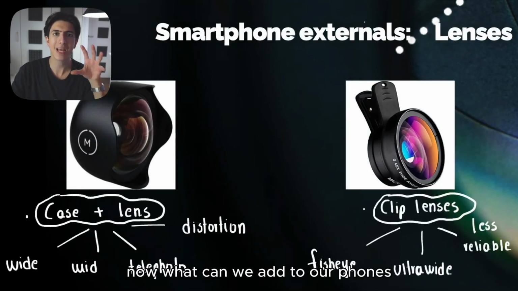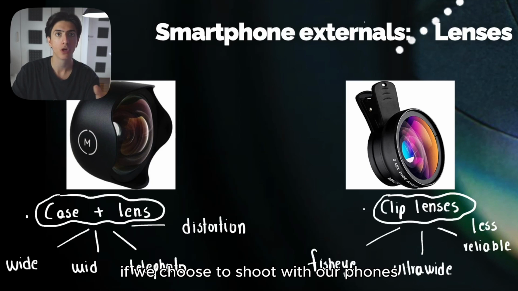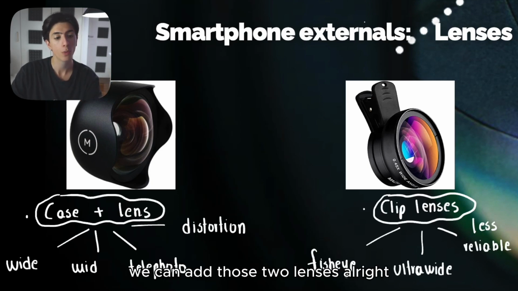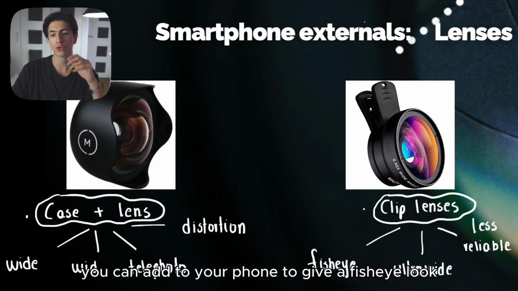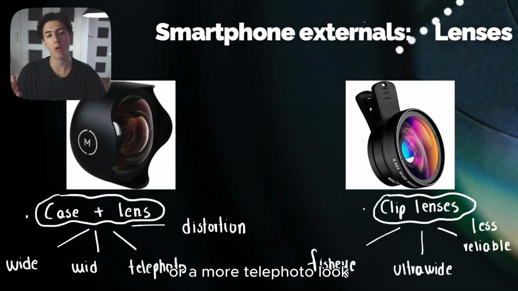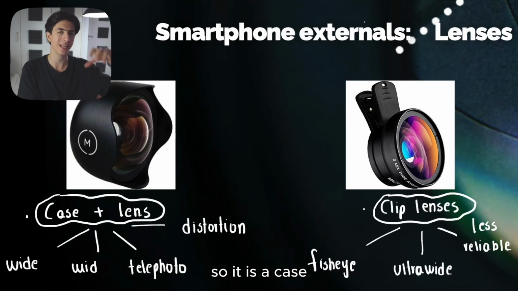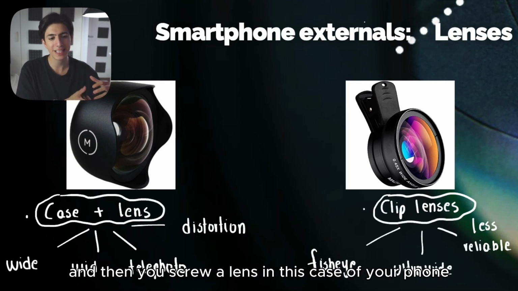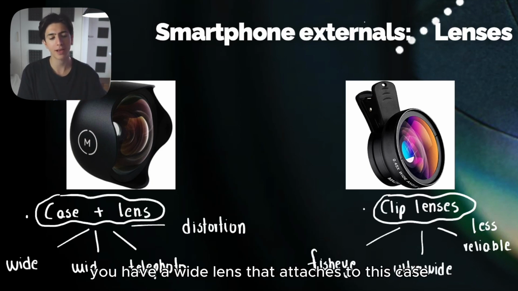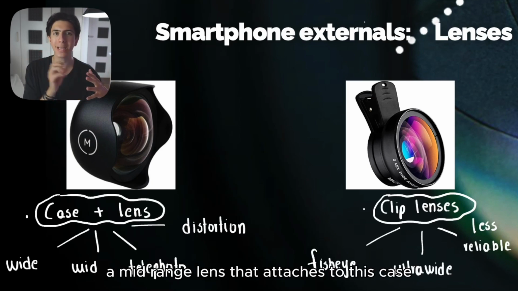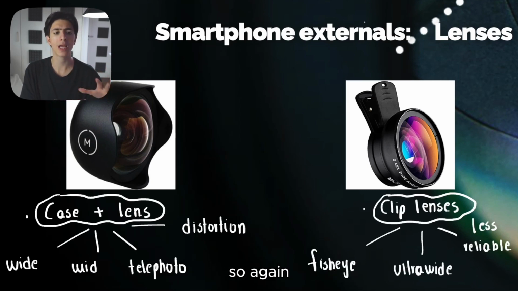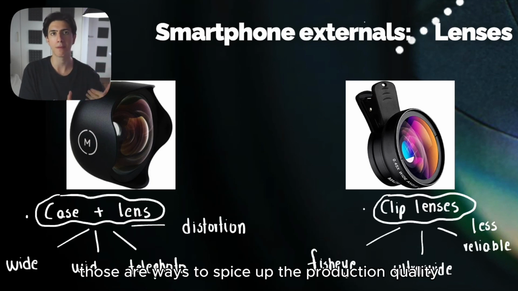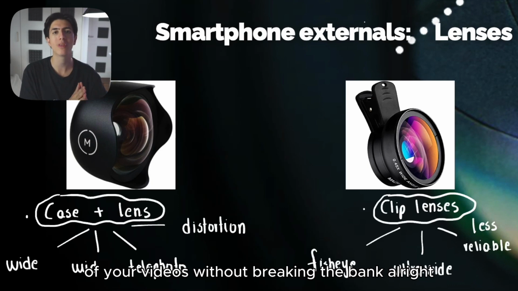Now, what can we add to our phones if we choose to shoot with our phones to just spice things up, to make things better? We can add lenses, all right? Those are, for example, attachable lenses you can add to your phone to give a fisheye look or a more telephoto look. The example on the left is a case that actually partners up with a lens. So it is a case, and then you screw a lens onto it, in this case, on your phone. And of course, you have a wide lens that attaches to this case, a mid-range lens that attaches to this case, a telephoto lens, and perhaps also a distortion lens. So again, those are ways to spice up the production quality of your videos without breaking the bank.